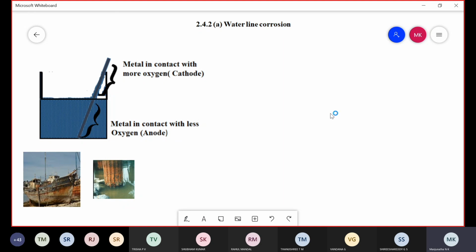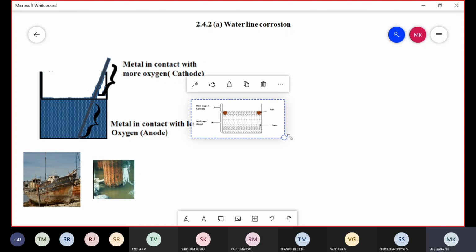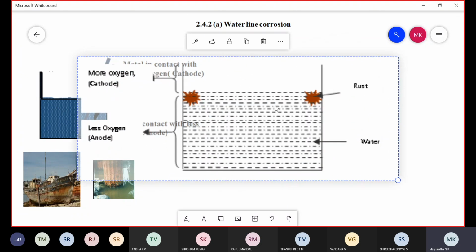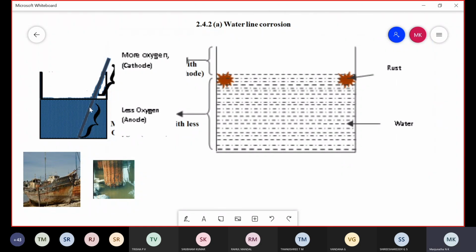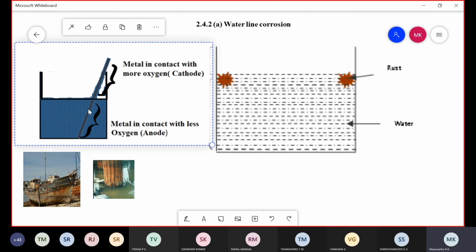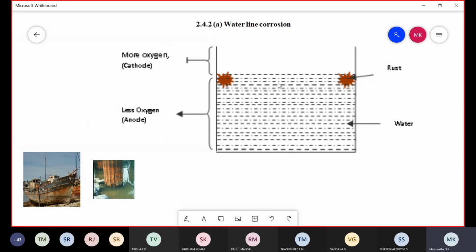Once it is partially filled with water, the metal surface nearer to the water line, up to this portion, is exposed to a less concentration of oxygen, therefore it acts as anode and undergoes corrosion.